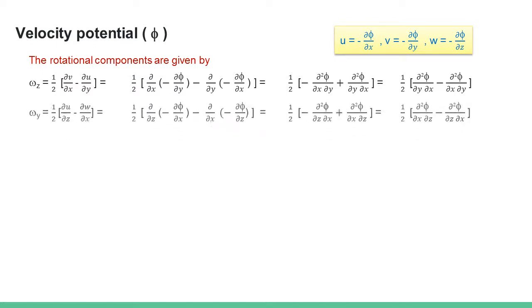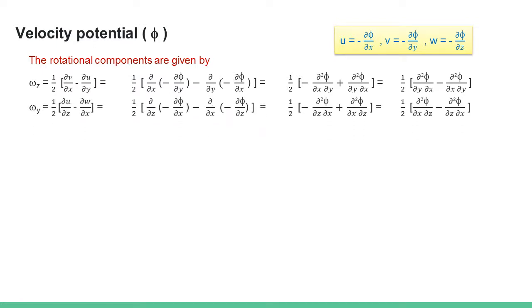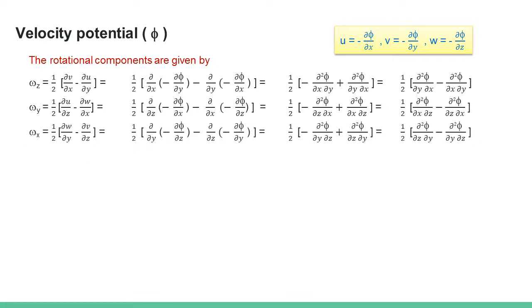Similarly, for the other two axes, omega y is 1/2 (∂²φ/∂x∂z − ∂²φ/∂z∂x). Similarly, for omega x, we have 1/2 (∂²φ/∂x∂y − ∂²φ/∂y∂z).